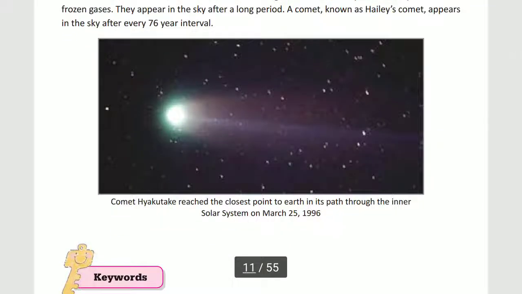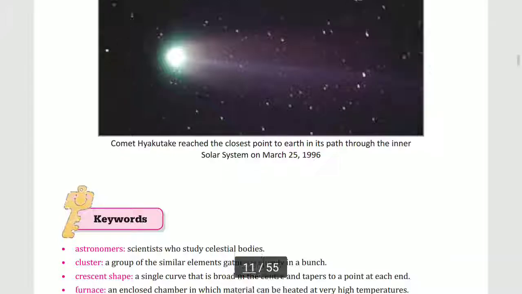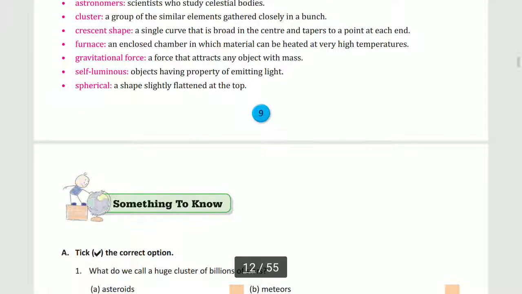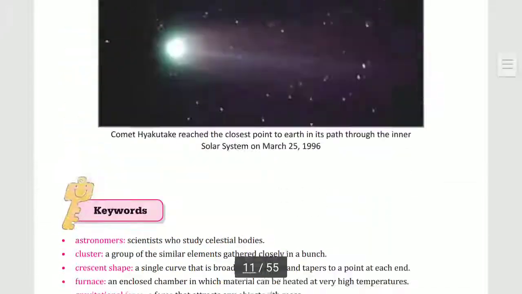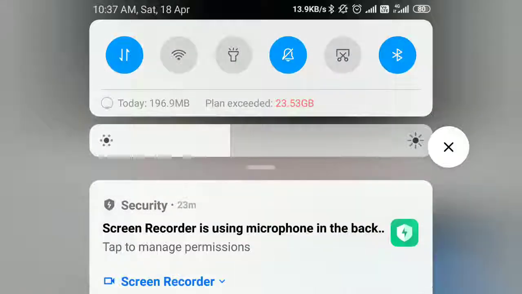You can see here in the picture also, on the solar system. When it was seen last, that is 25th March 1996. So we have completed the chapter once again, and here are the keywords. We all have to remember these keywords also. So I hope now you all understood it very well.